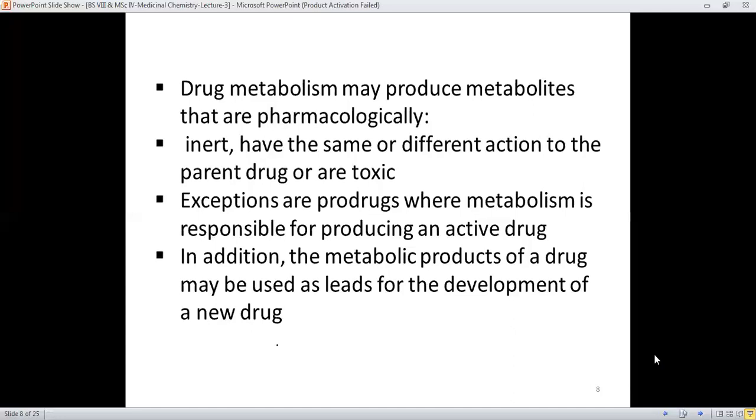In addition, the metabolic products of a drug may be used as the lead for the development of new drugs. It means that if lignocaine is metabolized into a certain metabolite by dealkylation or oxidation, these types of intermediates in drug metabolism may be used as the lead for the development of a new type of drug, which will impart the same type of therapeutic action or a different one in comparison to the lead molecule.